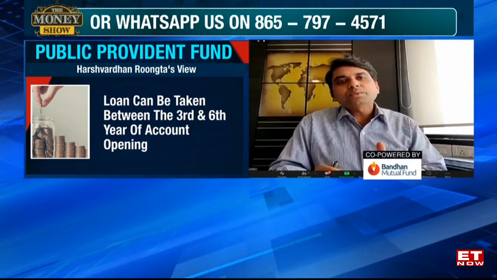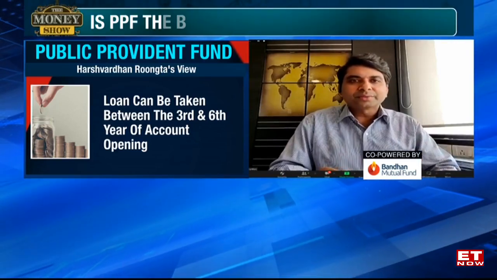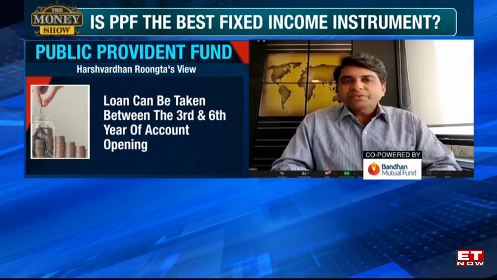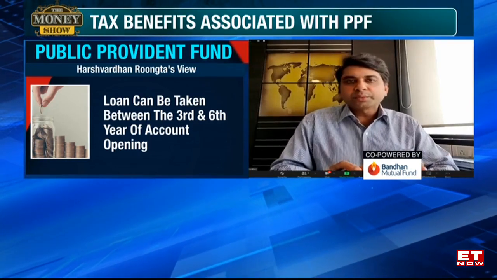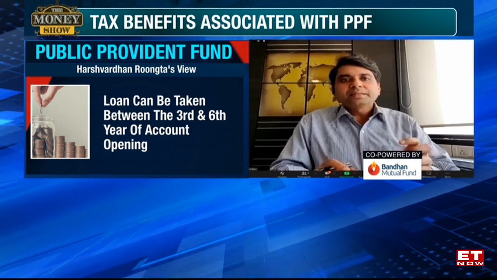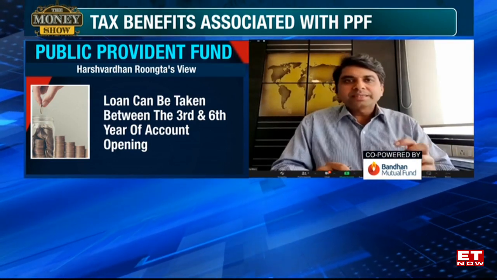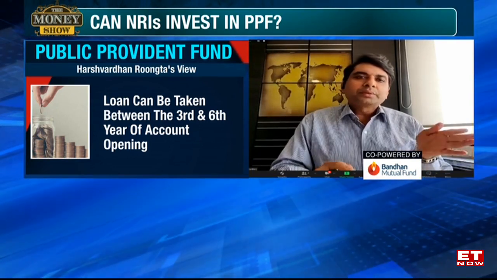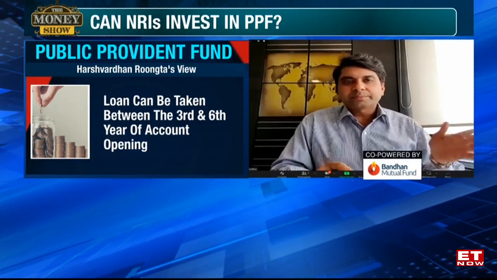Now that loan will be subject to a maximum of 25% of the balance that you had 2 years ago. It's a little complicated, but let's not get confused with those details. In principle, there is a facility to take a loan between the 3rd year and the 6th year, and the amount you are eligible for is a maximum of 25% of whatever the balance was 2 years prior. Post 6 years, you can also take partial withdrawals.